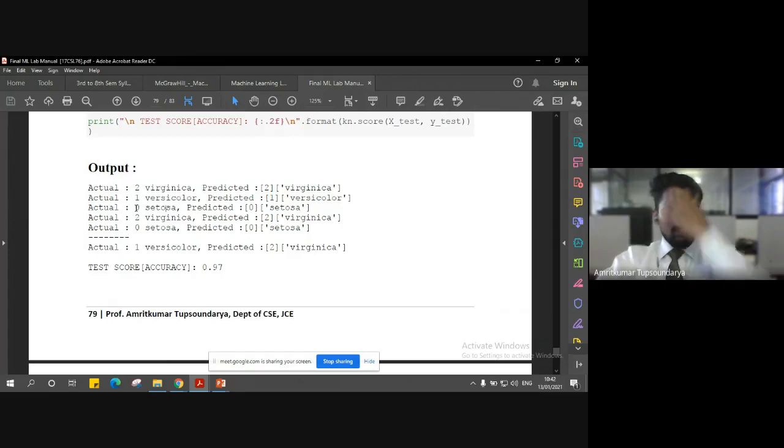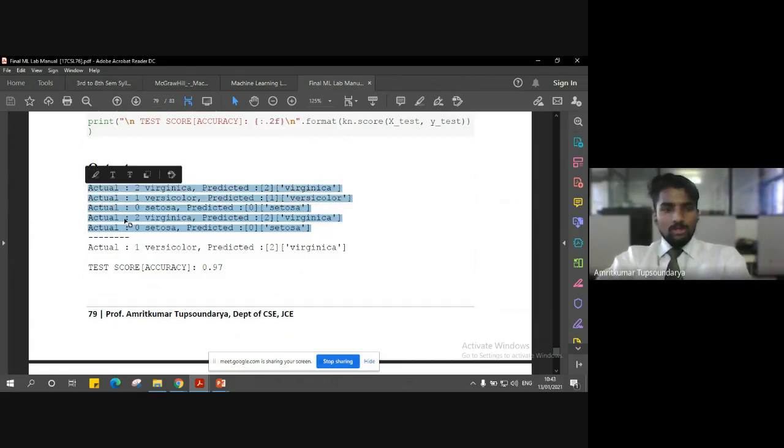So I have zero Setosa, and predicted is also zero. So again, it's a correct classification. The fourth one is again two Virginica, predicted is again two Virginica, so it is again a correct classification. Actual data again zero Setosa, predicted is again zero Setosa. So this is again a correct classification.